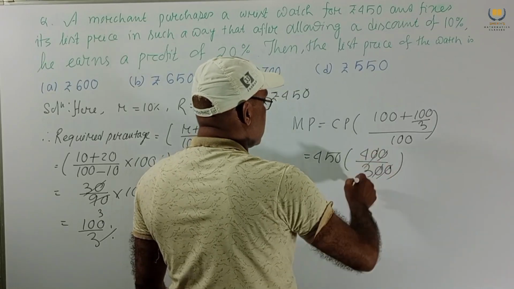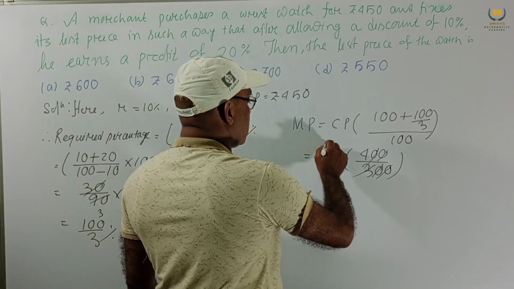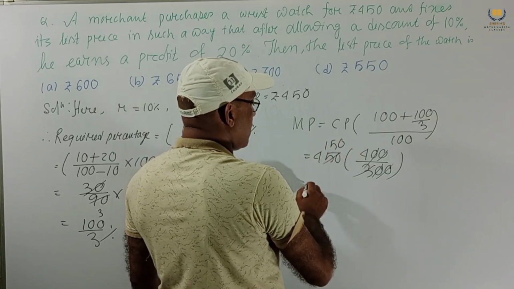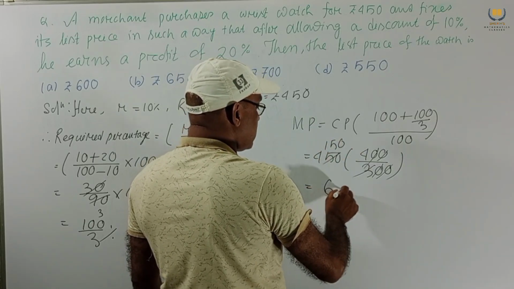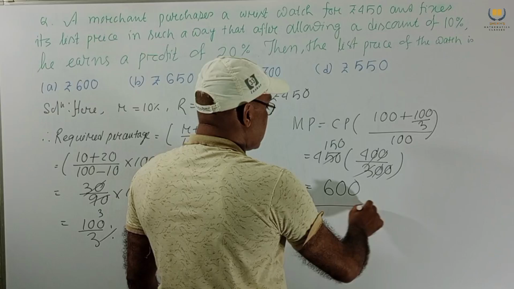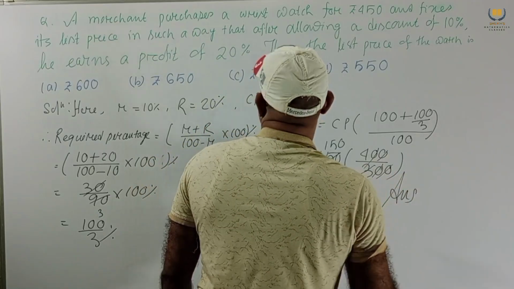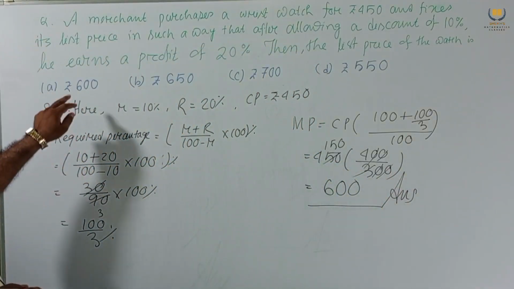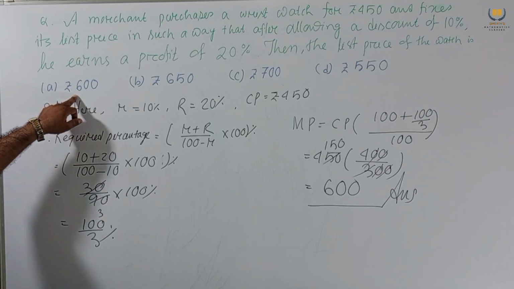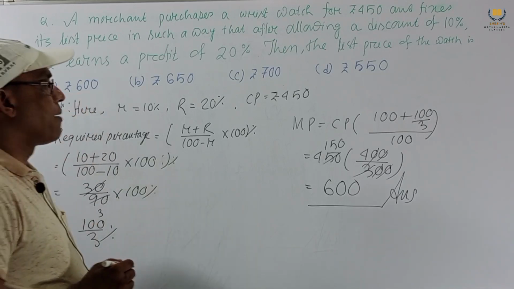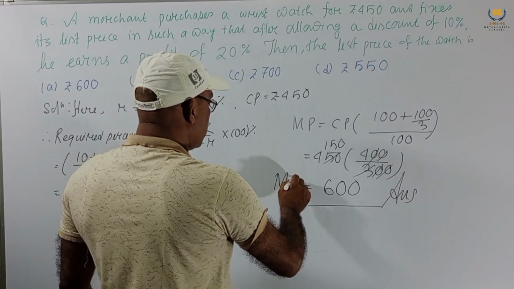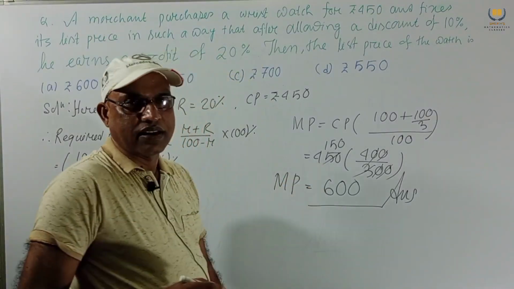The zero cancels, this is 15, and this will be 600. Answer is 600, so option A, rupees 600. This is the MP. MP equals rupees 600. This is our answer.